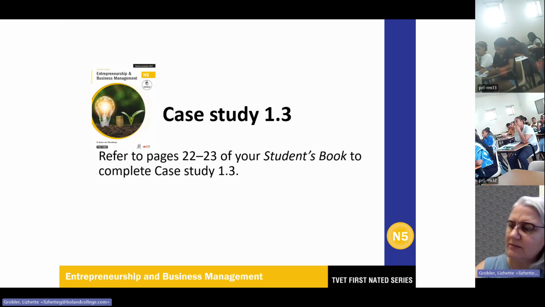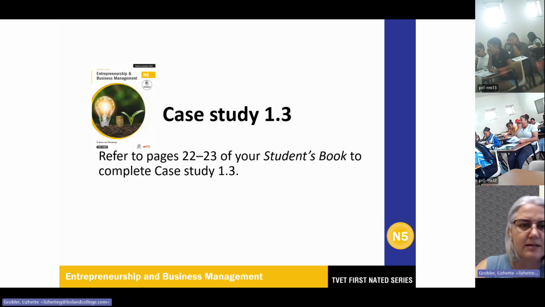The other acts, so the Skills Development Act 97 of 1998, SDA. Maybe just throw an eye over these. They might ask you some of these as well in the multiple questions. And then the Labour Relations Act 66 of 1995, that was amended in 2002, and that is LRA. Next, National Credit Act 34 of 2005, and that is the NCA.